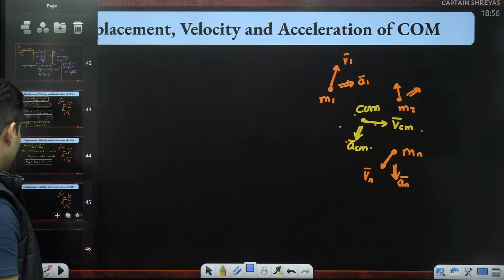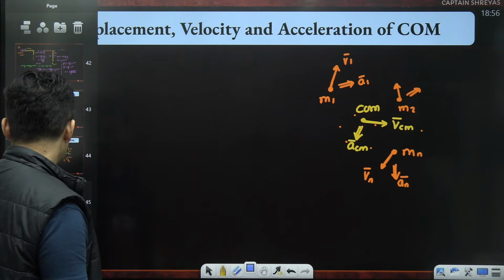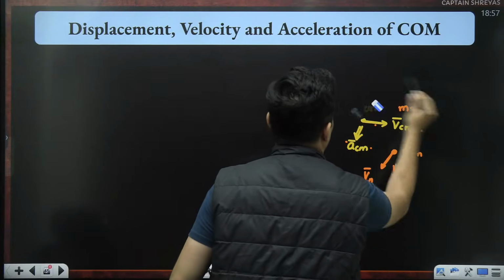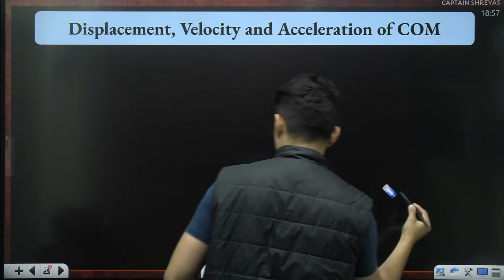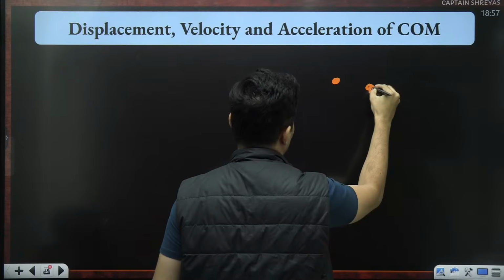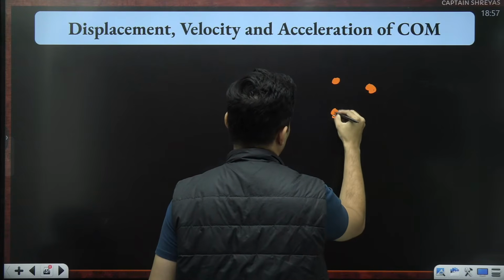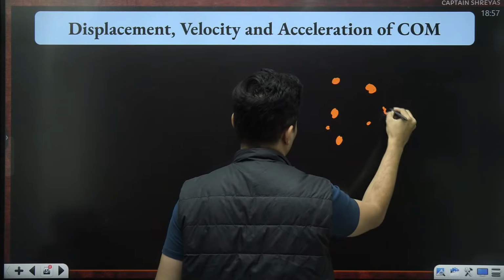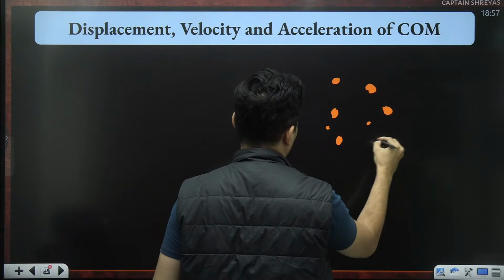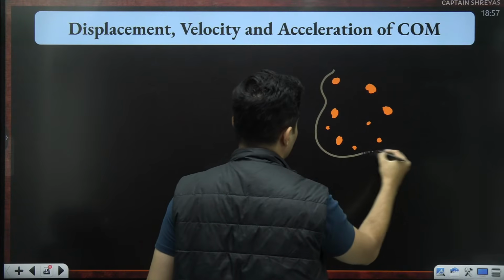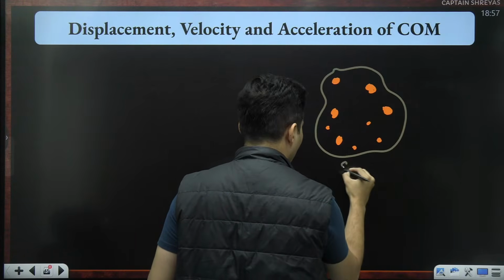Now what happens is, if you have many bodies inside a system, each having different masses like this, let's say this is our system.